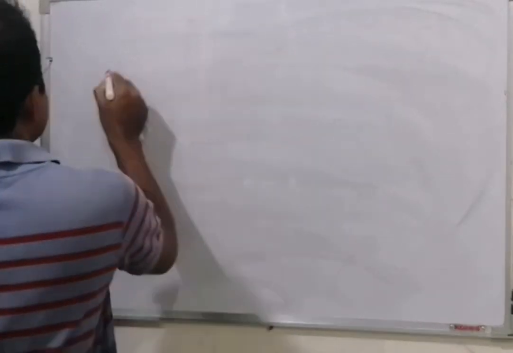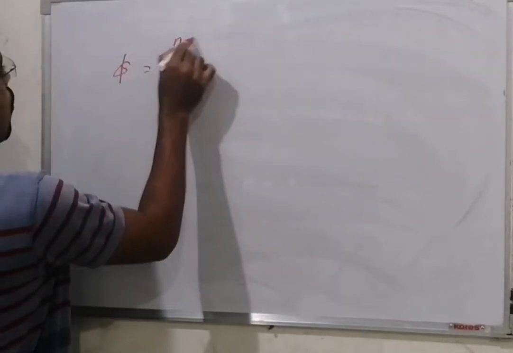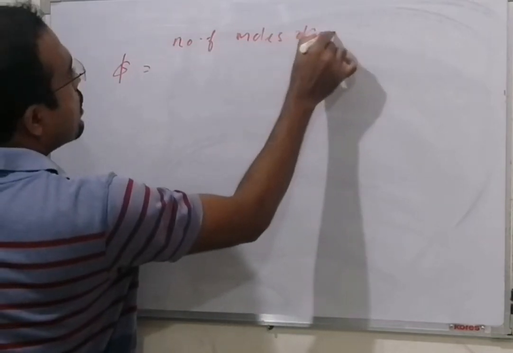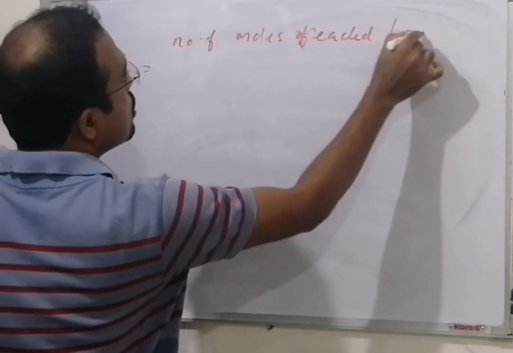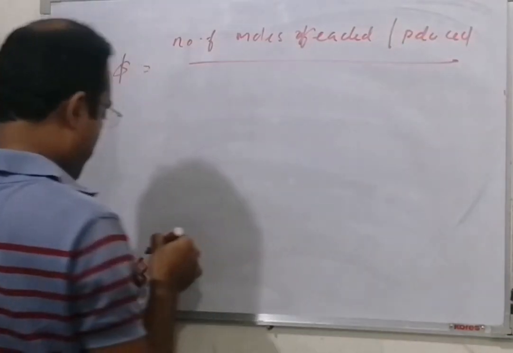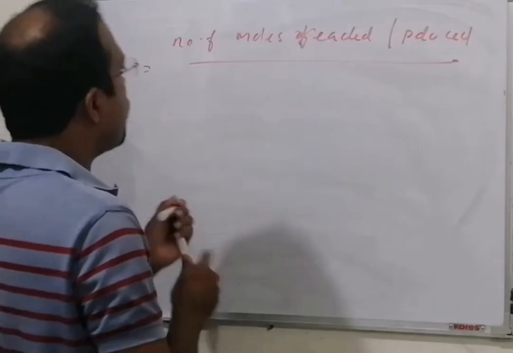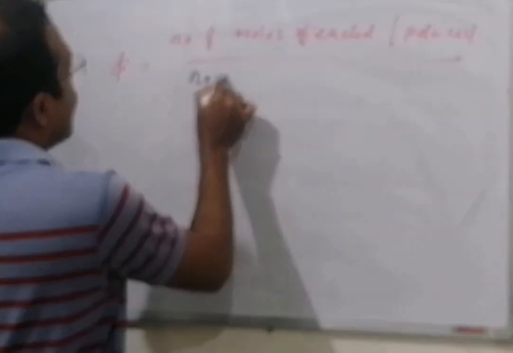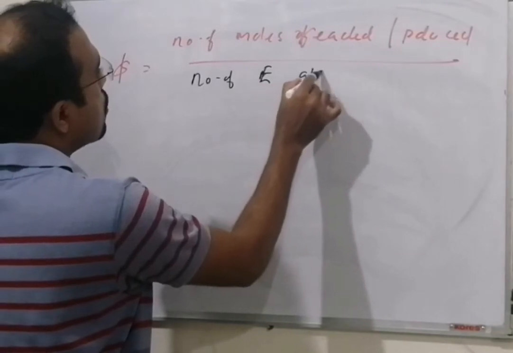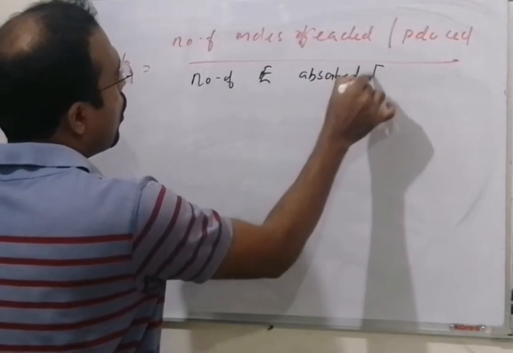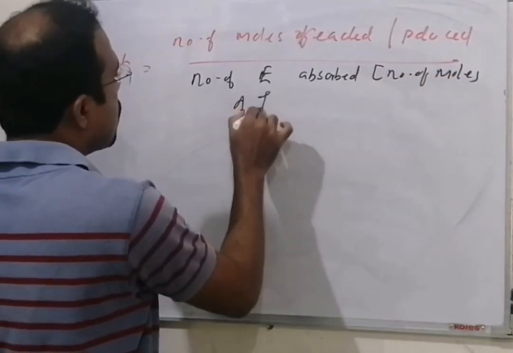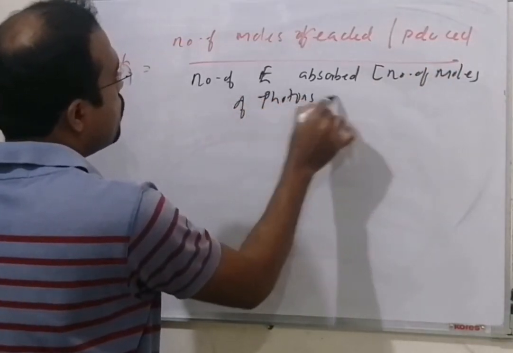First, what is the quantum yield? It is the number of moles reacted or produced divided by the number of Einstein absorbed, or the number of moles of photons absorbed.